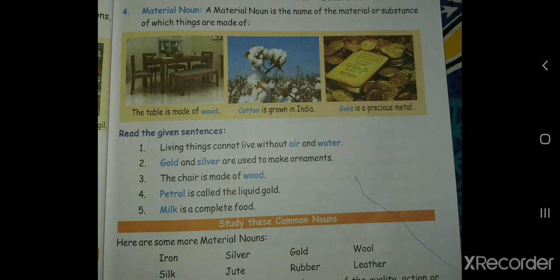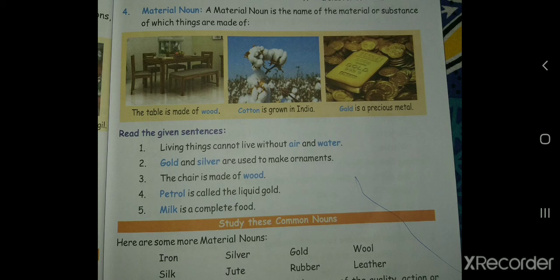Let us see the examples or the pictures which have been given and the sentences given below. You can see in the picture it is a table. The table is made up of wood. So here the table is made up of wood. So wood is the substance from which the table is made. So this material wood will be considered as a material noun.